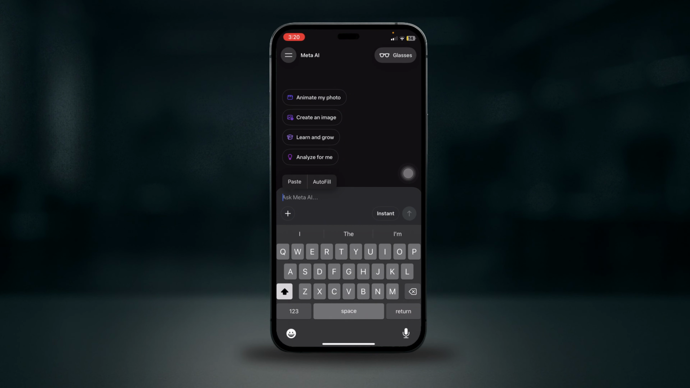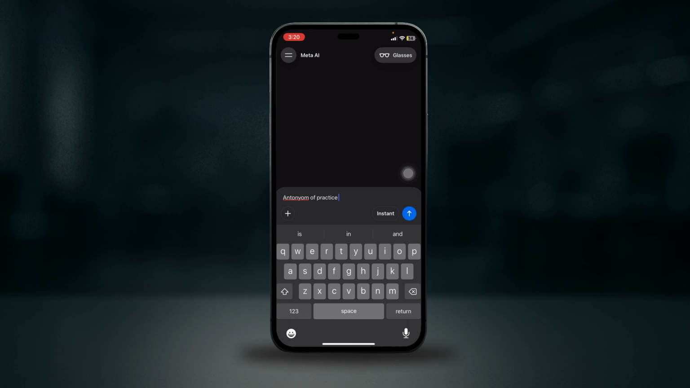Next, tap on the chat box or AI icon to start typing your question. You can ask anything like facts, help, ideas, or explanation. Let's say your question would be the antonym of the word practice, and then send the question.